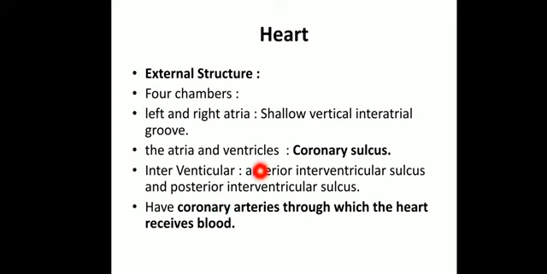So we have seen what different grooves are present. The first groove is between the left and right atria, which is shallow and vertical in nature. The second is between the atria and ventricles, that is the transverse groove, called the coronary sulcus. The third is between the 2 ventricles, again vertical in nature, and it can be of 2 types: the anterior interventricular sulcus, which is towards the outer side, while the posterior interventricular sulcus is towards